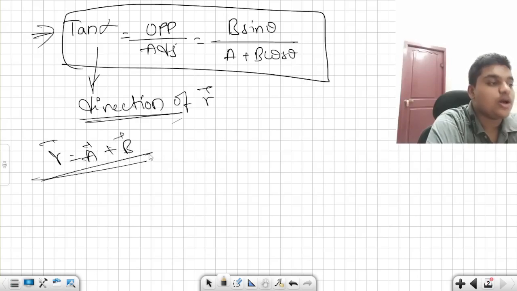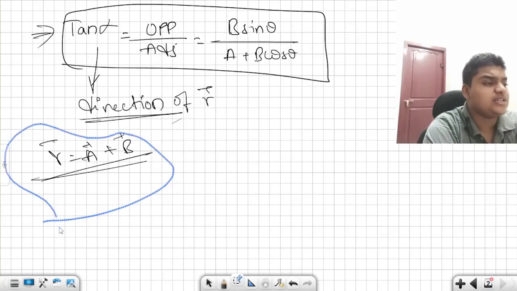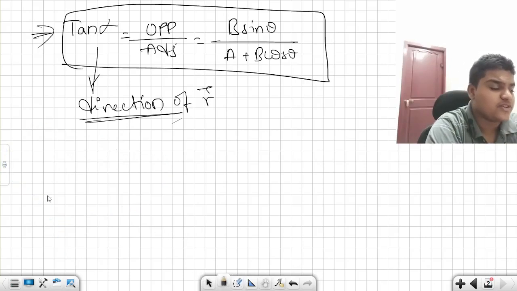But we also have subtraction of vectors, right? So what do we have to do for subtraction of vectors? Nothing much. We just have to put r bar is equal to a bar minus b bar.